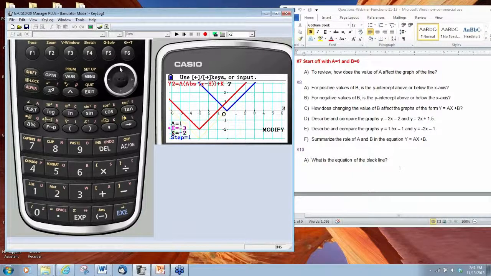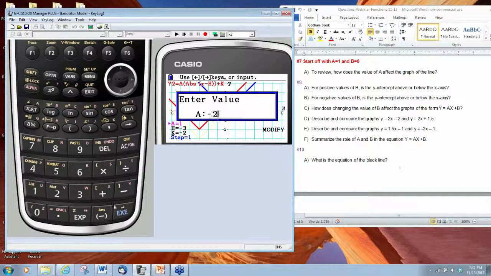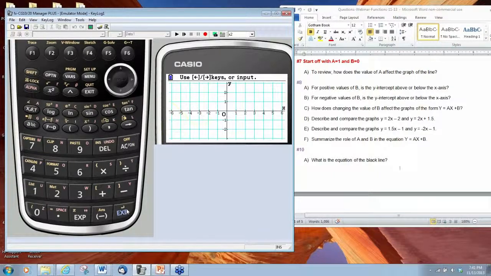Now, if we were going to change a couple things here, let's change this a to -2. What happens to our domain and range? Well, now, since a is negative, our graph opens down, and we have a maximum point. The domain for our absolute value function is always going to be all real numbers, but since the maximum point of our graph is at y = -2, all the y values are below it, so we would say that our range is all y values less than or equal to -2.